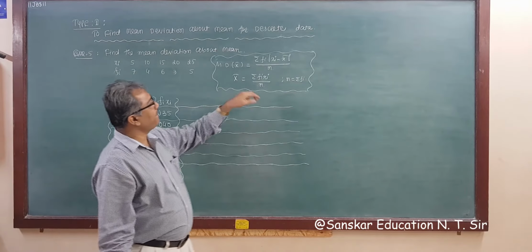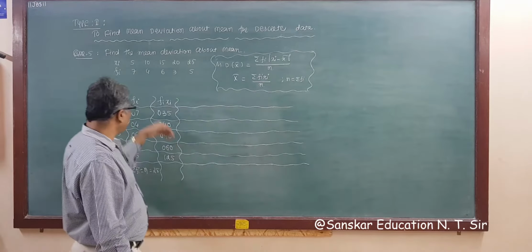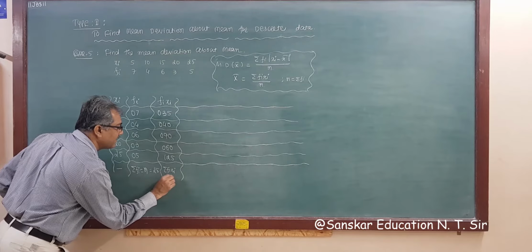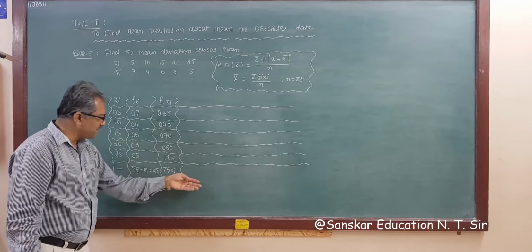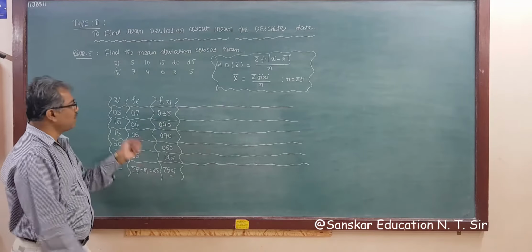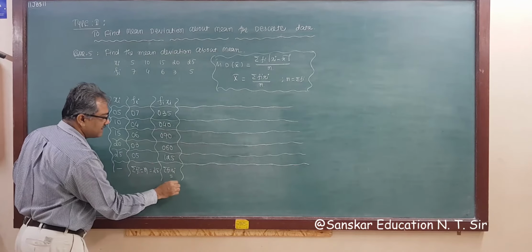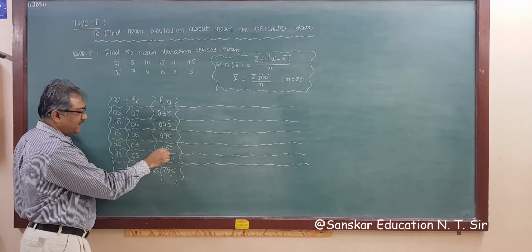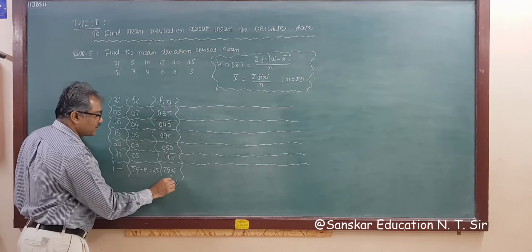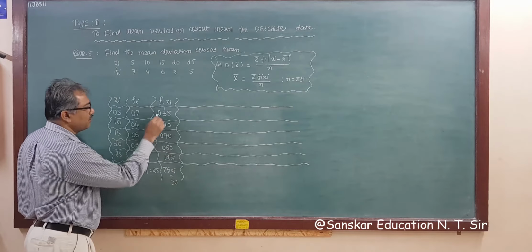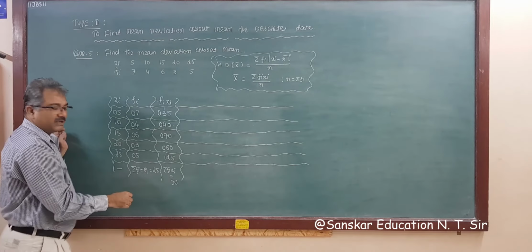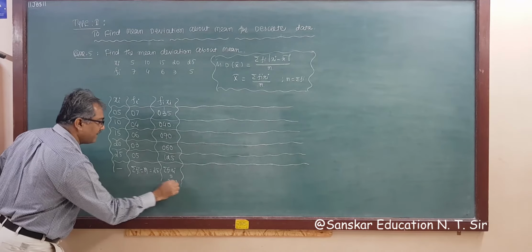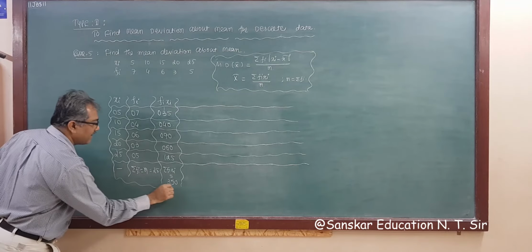So sigma fi xi. So you have to add this. So sigma fi xi is equal to, right? We have no space, so I am writing this. Sigma fi xi is equal to. Now sum of this: 5, 5, 10, 0, carries 1, 4, 8, 17, 23, 25. So answer is 5, carries 2, 2, 3. So total sum, sigma fi xi, is 350, right? Sigma fi xi is 350.